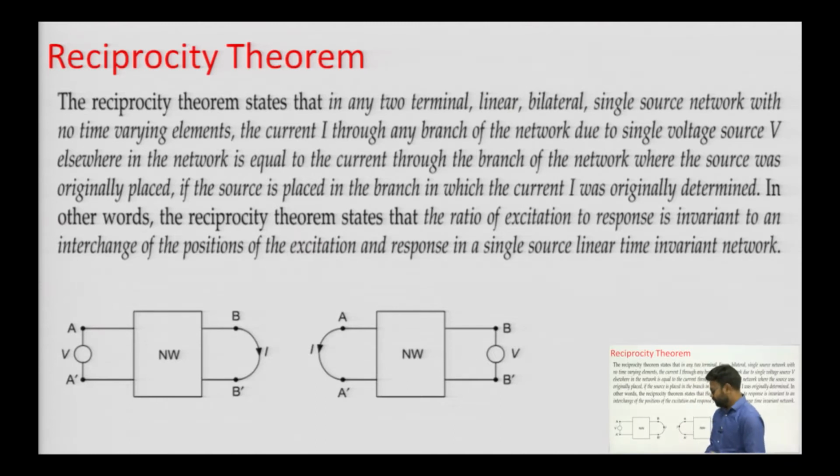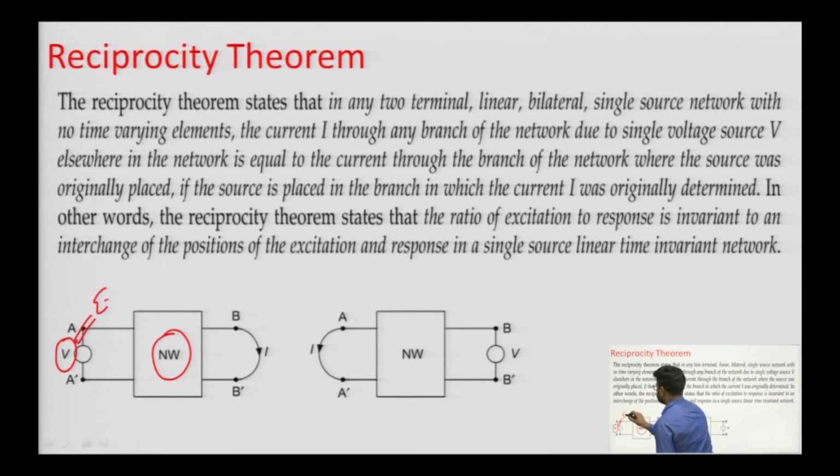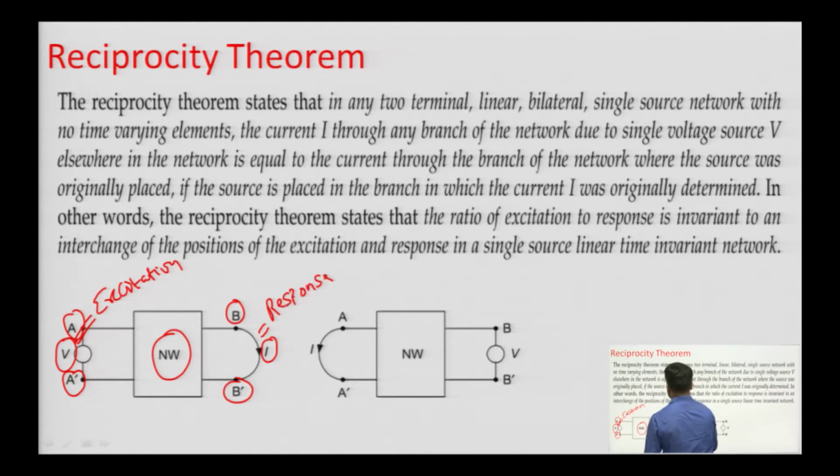Reciprocity theorem states that, for example, if we have a network and this network is provided with an excitation V. Suppose this is an excitation which is connected between two terminals A and A dash, and the network is providing some response between terminal B and B dash, and it is in the form of current I. So, we have I as a response of the network, and we have voltage V as an excitation for the network.